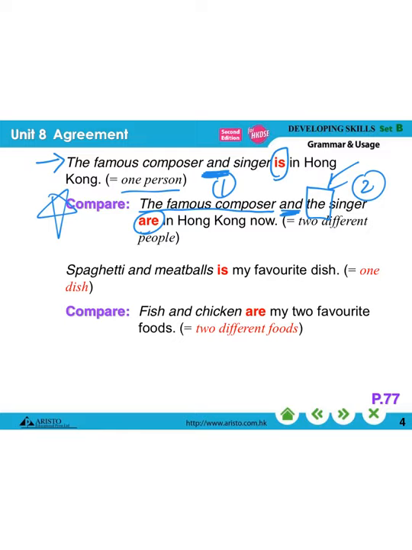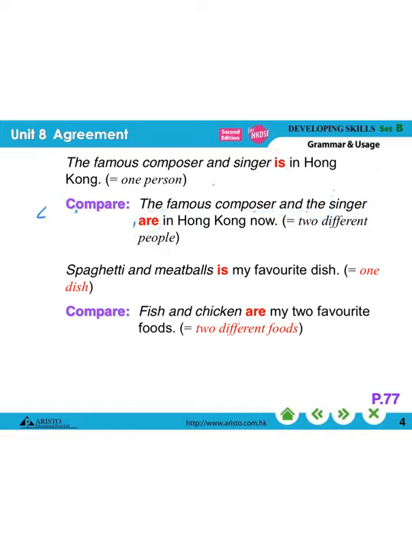What about another example? Let's take a look at another example here. "Spaghetti and meatballs is my favorite dish." Spaghetti and meatballs, you can see the "and" here, right? It seems that there are 2 things mentioned. However, I am talking about one dish only. One dish, especially when you can see "dish" here. So this is in singular form, right? And that's why we have to use "is," a singular verb here.